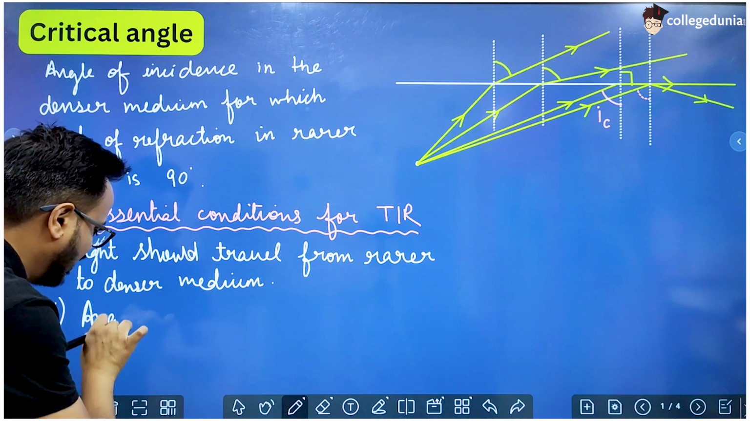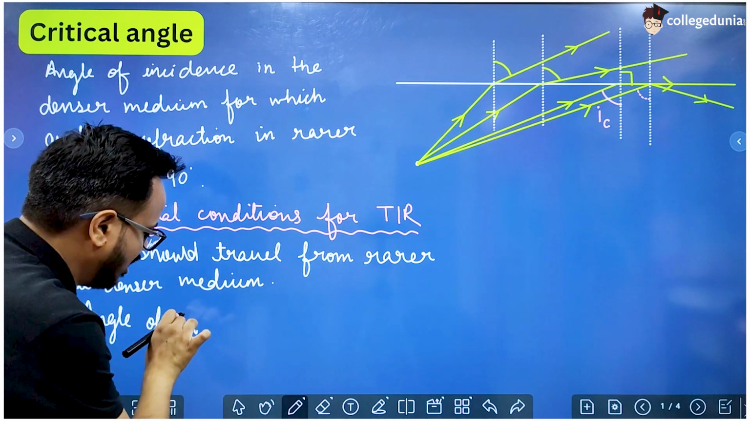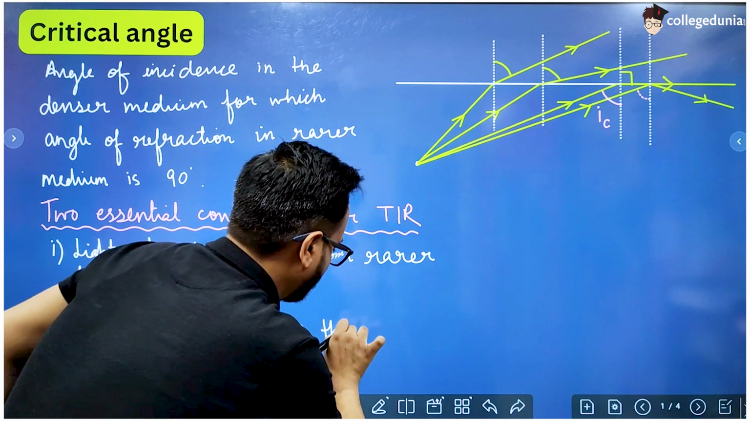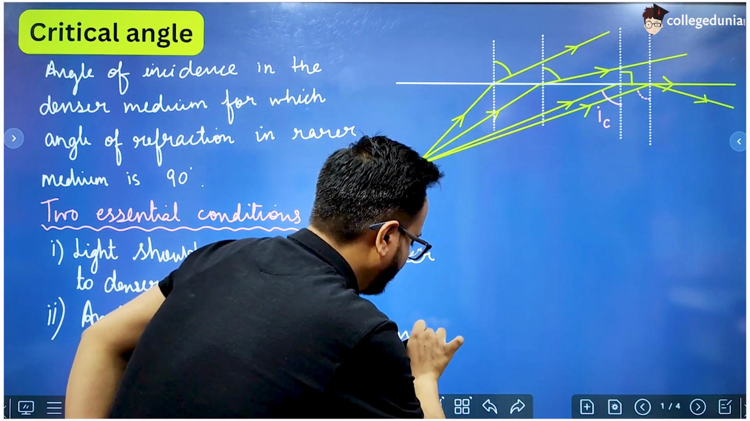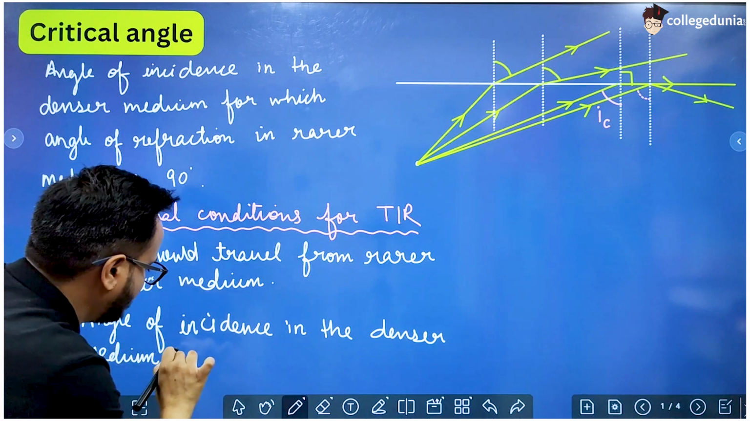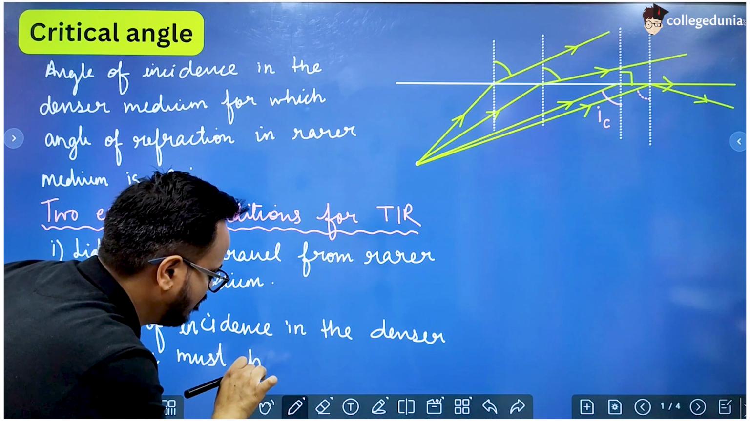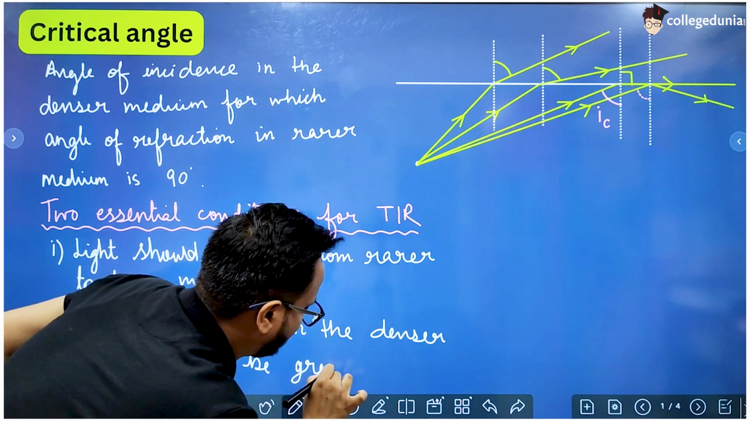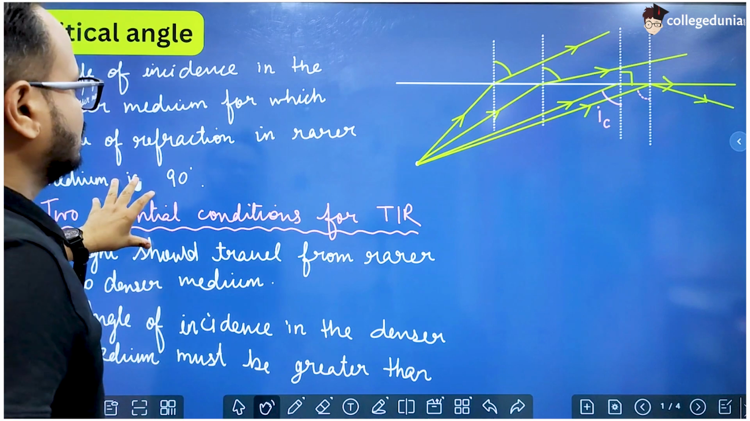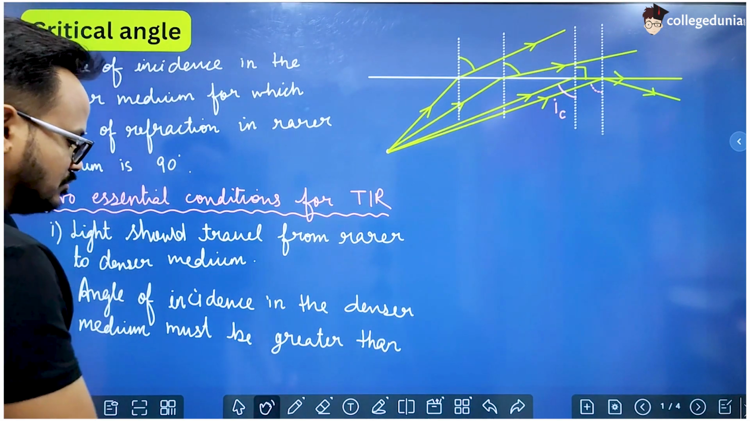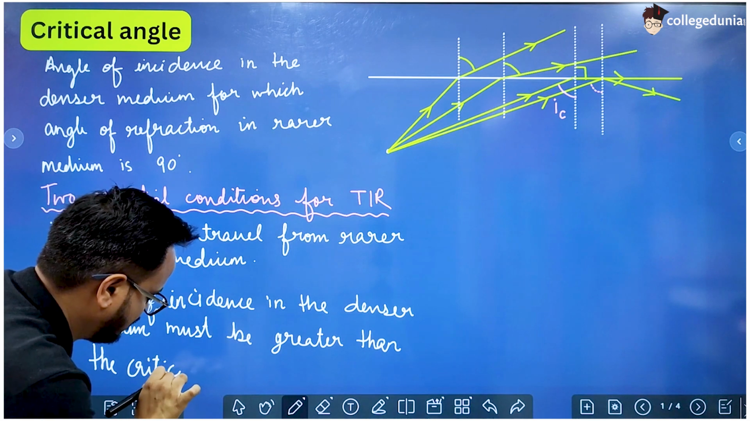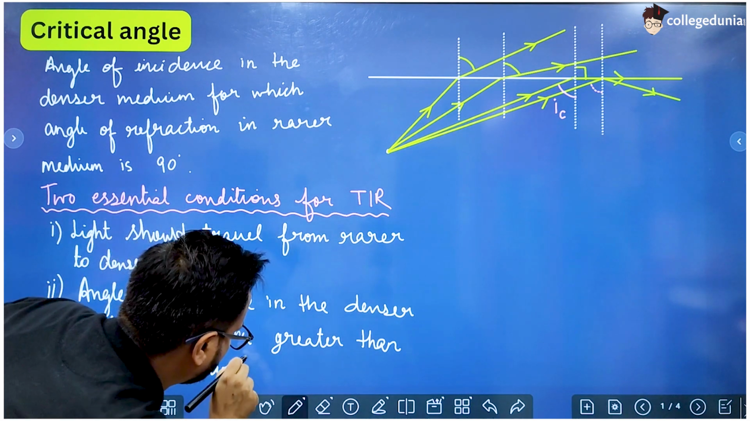Angle of incidence in the denser medium must be greater than the critical angle, right?